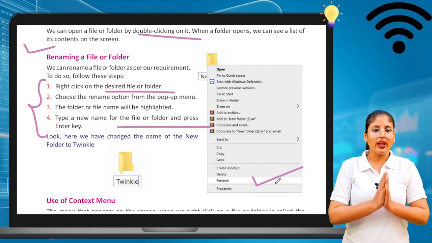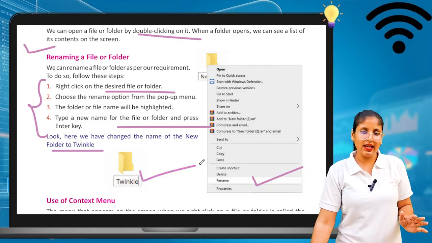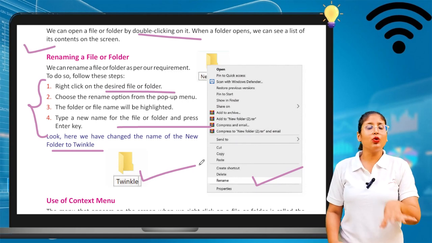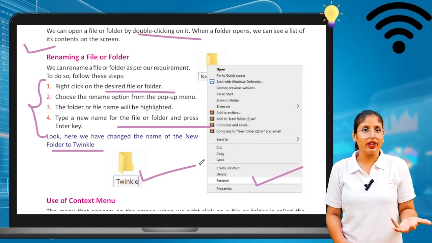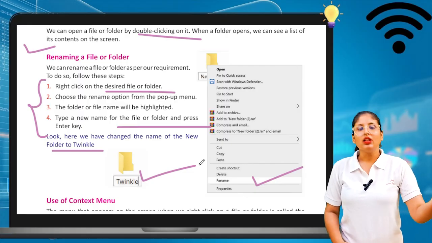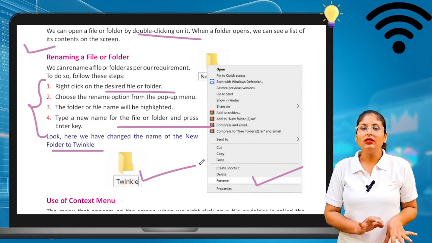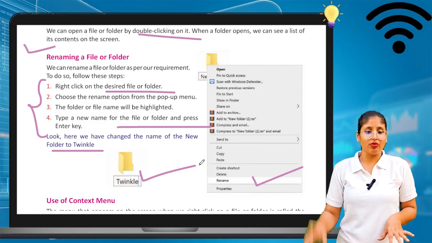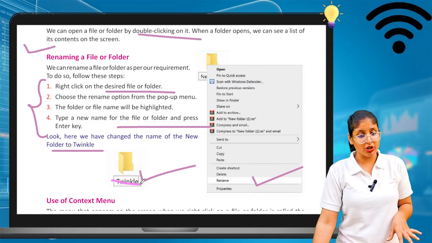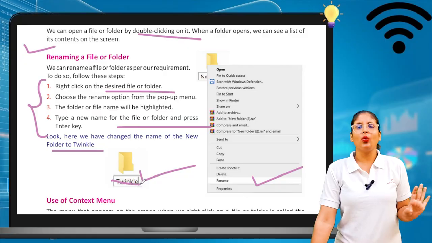So look here, we can change the name New Folder to Twinkle. We can give the folder name as Twinkle. Okay, this is how we can do it. Right click, go to the second last option, rename that file. For example, if I want to write not Twinkle, I want to write Yashvi, my name, so I can write it. Okay, this is how we can do it.